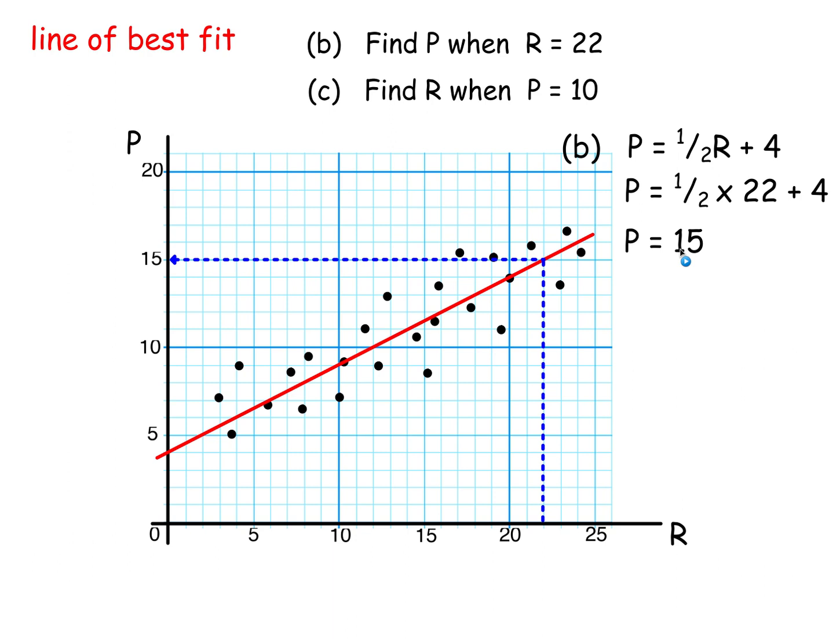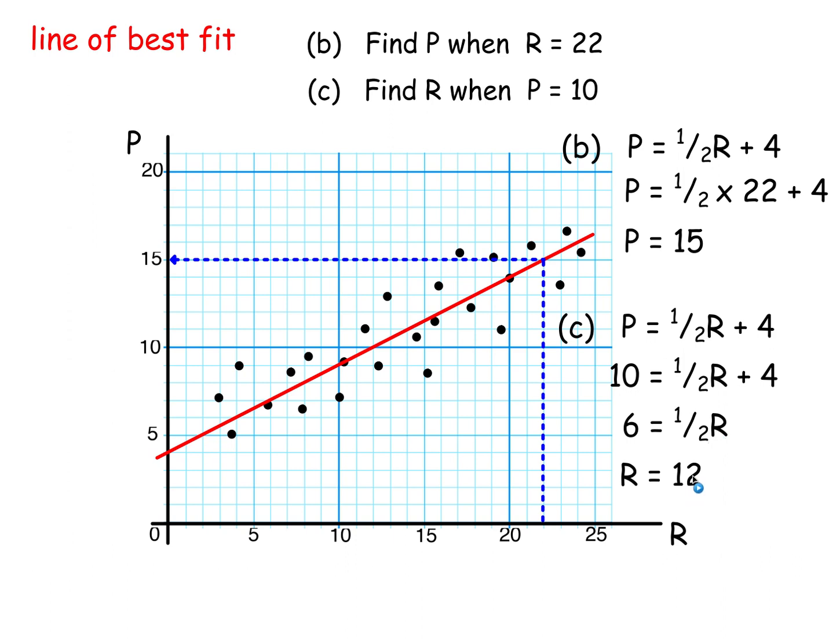And part C said find r when p is 10, so write the formula. Make p to be 10. Take 4 off each side, so 1/2 r is 6. And so r's twice that, double up both sides. r's 12. If you looked at the diagram when p is 10, looking at the graph when p is 10, there's 10. Look along to the red line and down. It reads off at r's 12, just what we got from the formula.